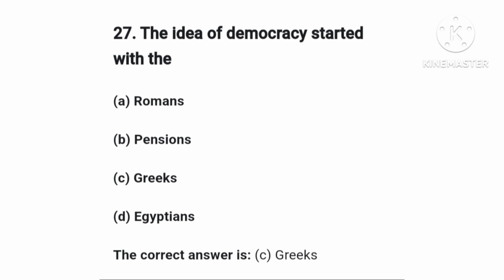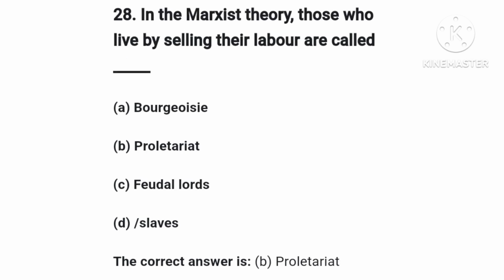Democracy originated from 2 Greek words, demos and kratia. Demos means people, while kratia means government. So when you join the 2 of them together, it means people government. C is the right answer, Greeks. Question number 28 is, in the Marxist theory, those who live by selling their labor are called. Option A, bourgeois. Option B, proletariat. Option C, feudal lords. Option D, slaves.